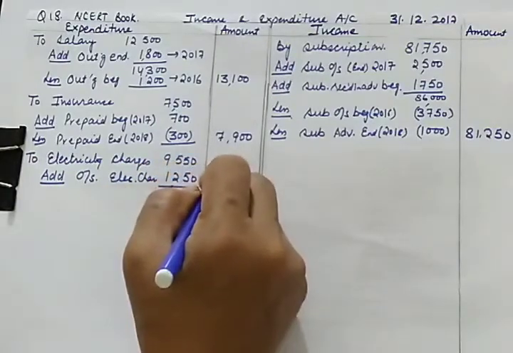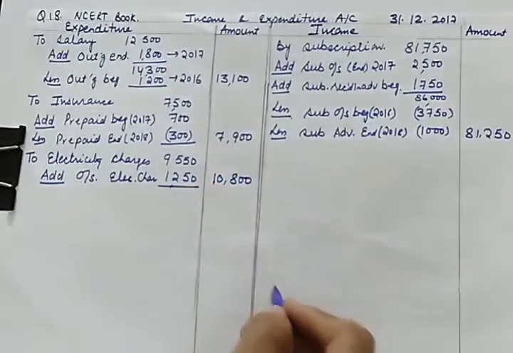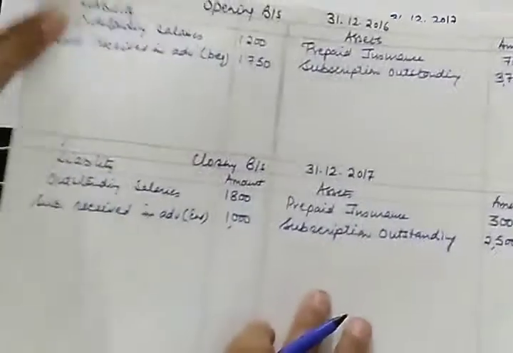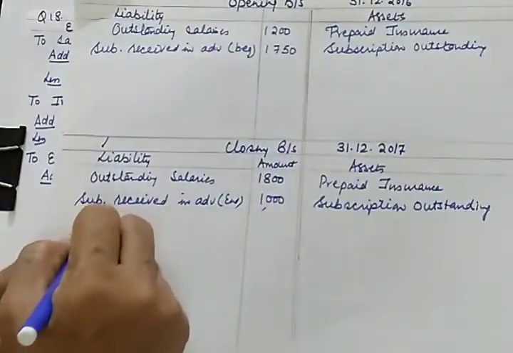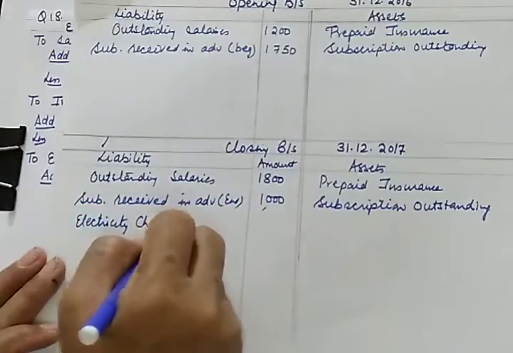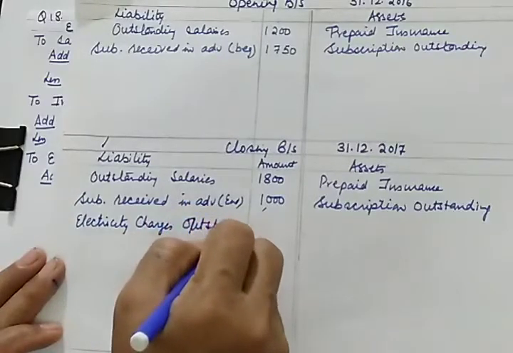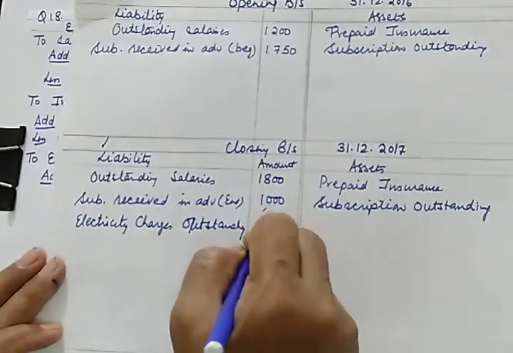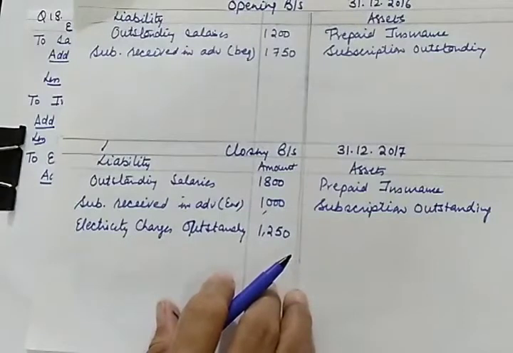If you add, this will be 10,800. And similarly, because the outstanding at the end is given to us, it will be recorded in the closing balance sheet. Electricity charges outstanding, so these are 1,250.